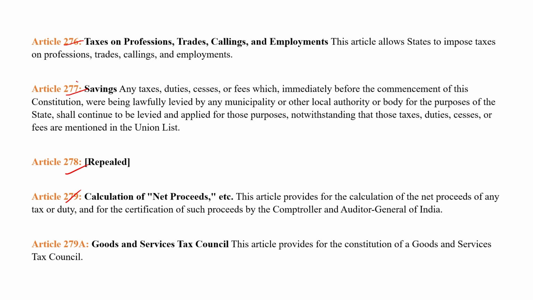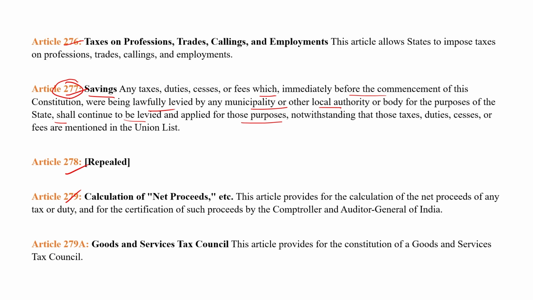Next is Article 277. It deals with the saving of any taxes, duties, cesses or fees which immediately before the commencement of this Constitution were being lawfully levied by any municipality or other local authority or body for the purposes of the state. They shall continue to be levied and applied for those purposes. Those taxes, duties, cesses or fees are mentioned in the Union list.